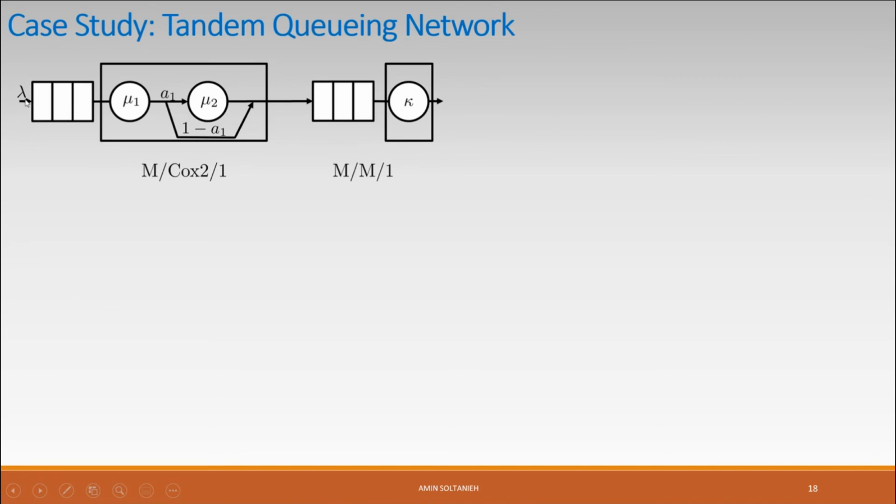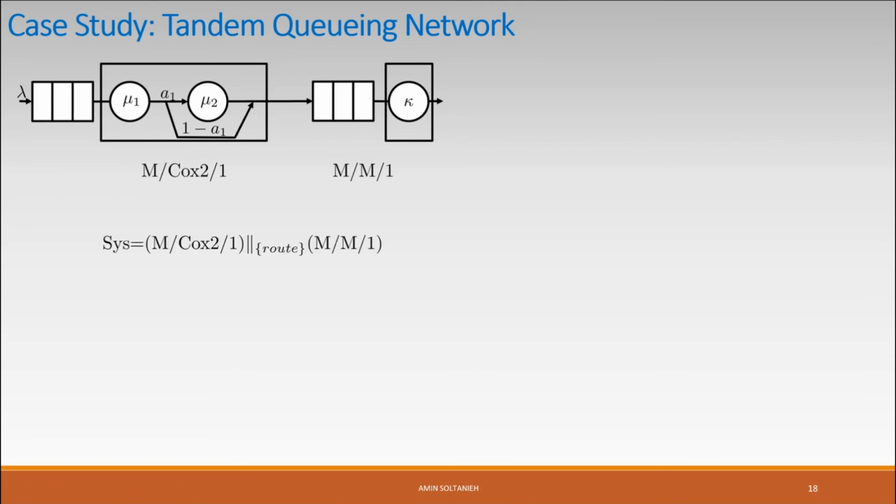The arrival rate is lambda, and the first queue provides service with probability A1 in two phases with rates mu1 and mu2, and with probability 1 minus A1 only with rate mu1, only in one phase, and then the M/M/1 queue.